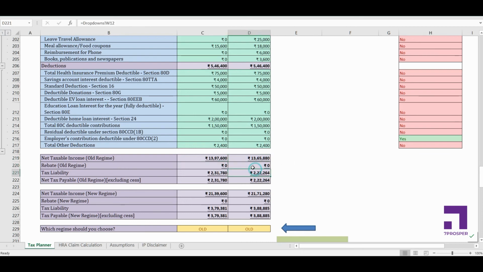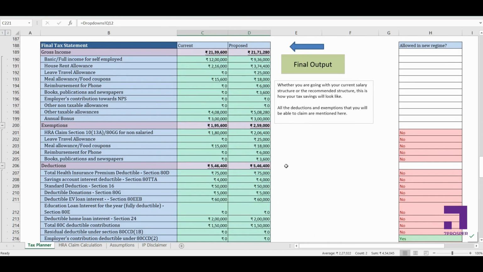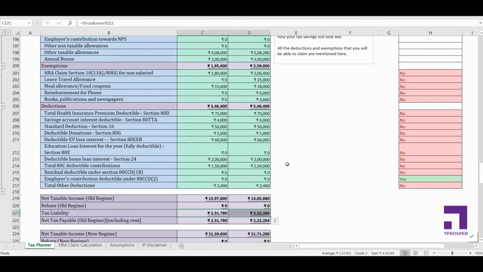Rebate, you are not going to get any rebate. Rebate comes into picture when you have a salary which is less than 5 lakh. Alright, tax liability with your current salary structure is going to be 2,31,780, and with proposed salary structure is going to be 2,22,264. So you see that net tax payable is about 10,000 lesser with the proposed salary structure. So this is the optimization we have done here.